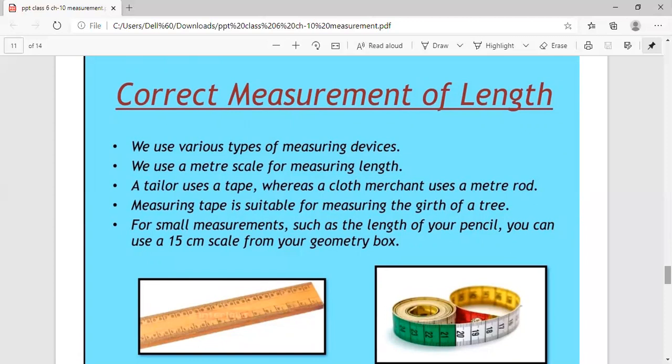So children, different measurement instruments are used for it, as you have seen. There is a measuring tape, a meter scale, and in your pencil box, geometry box, a few things are also there. A scale is there, which is of 15 centimeters as well as 30 centimeters. So that depends upon the length of an object, how much you have to measure.